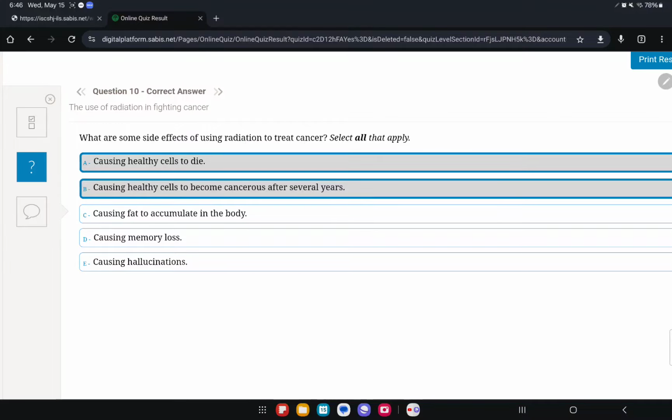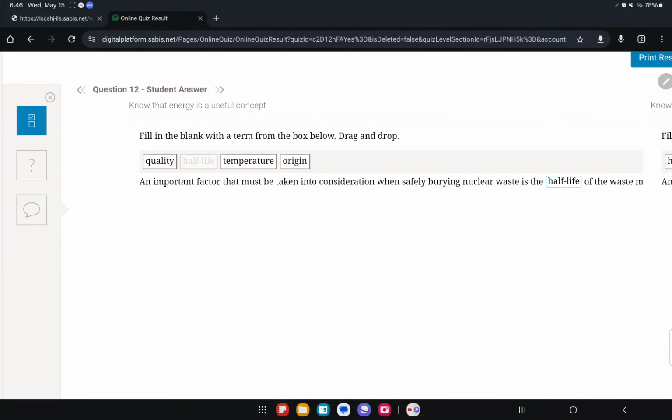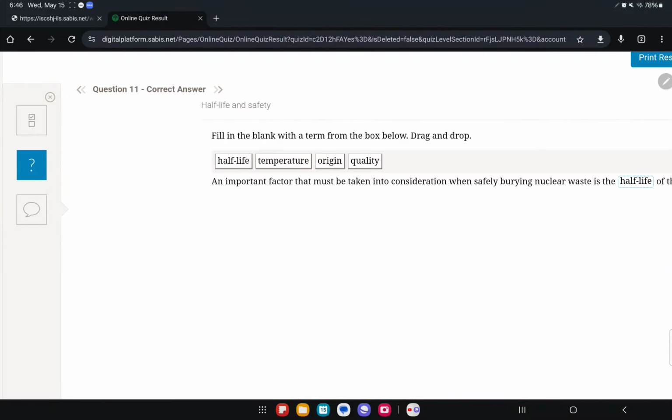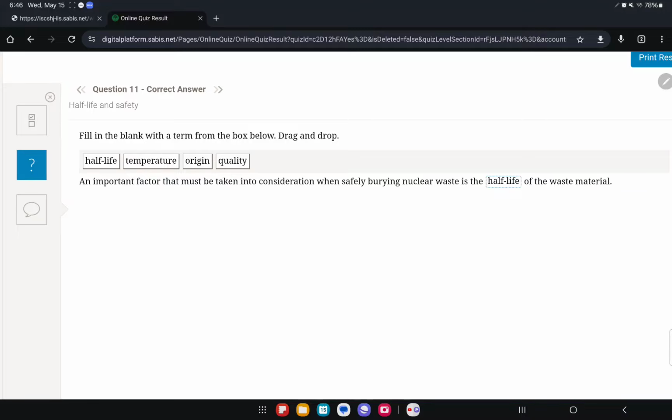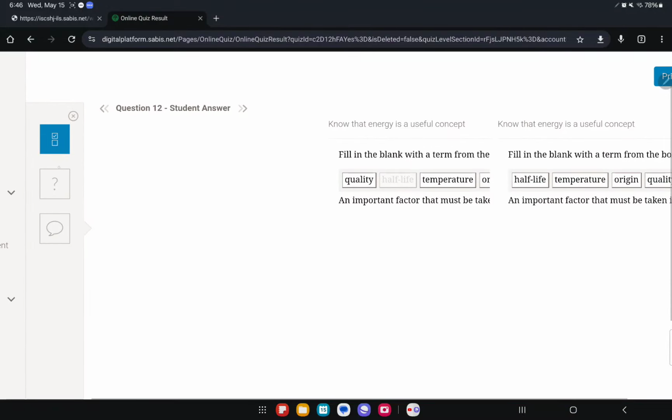Question 11. Oh, I went to 12. An important factor that must be taken into consideration when safely burying the nuclear waste is the half-life. Remember, we said that some nuclear wastes have shorter half-lives, but most do end up having longer half-lives. So when burying it, they take that into consideration. Question 12.